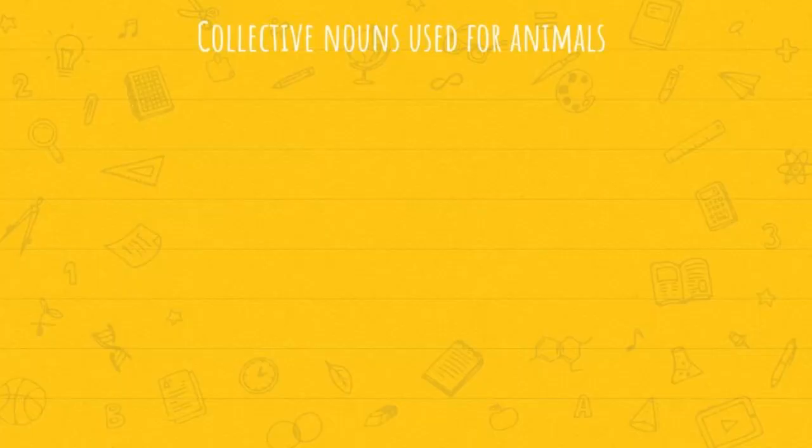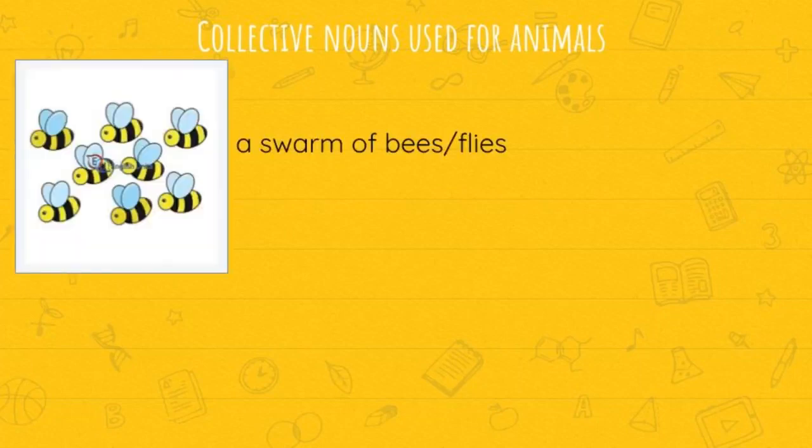Okay students, here are some more examples for animals. Let us see them. The first example is a swarm of bees or flies. Swarm is the collective noun which we can use for bees as well as flies. It means a group of bees or a group of flies.